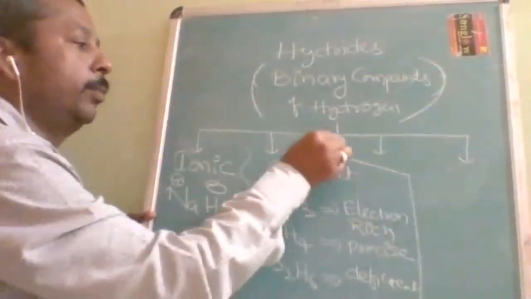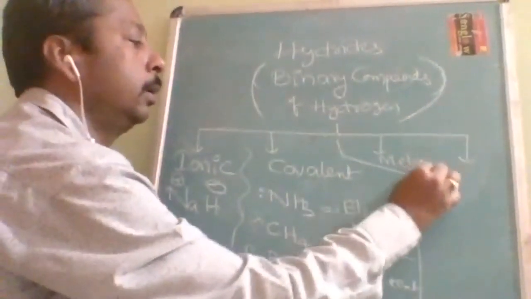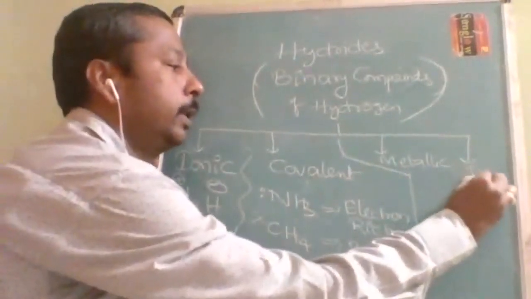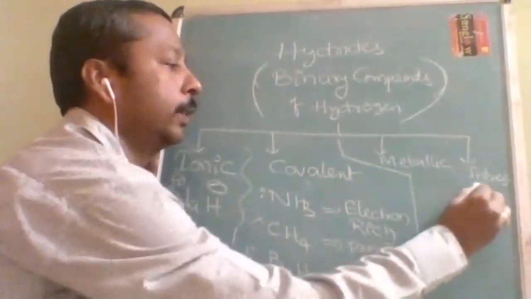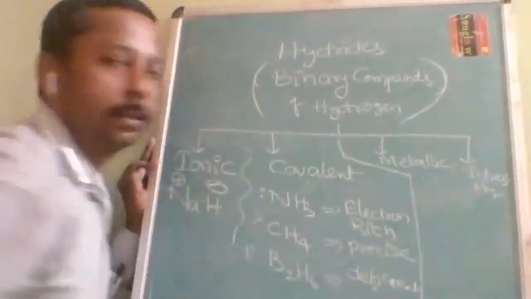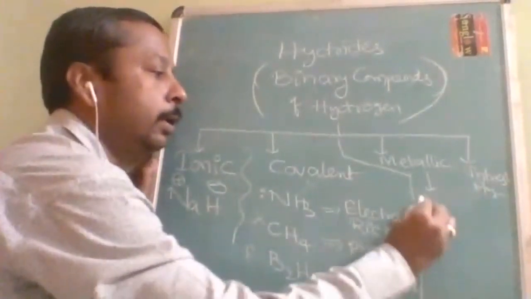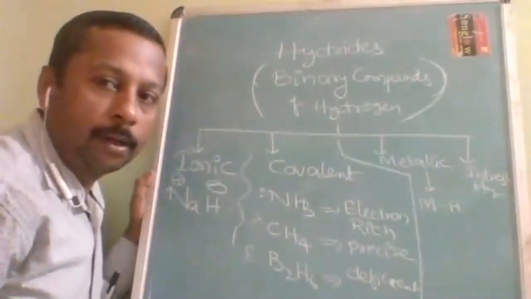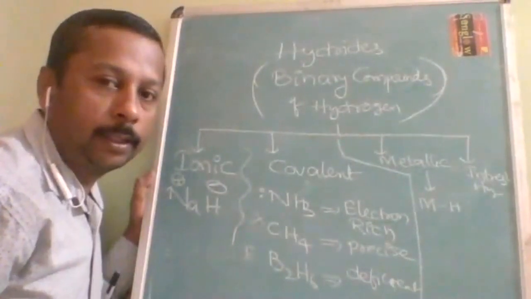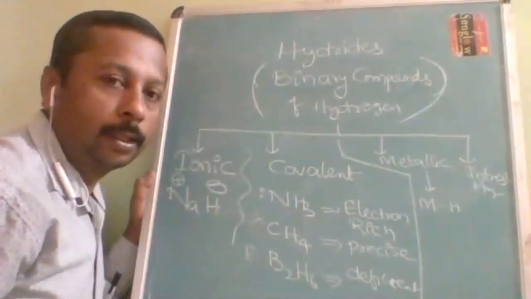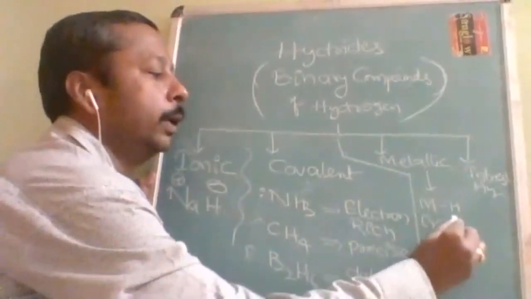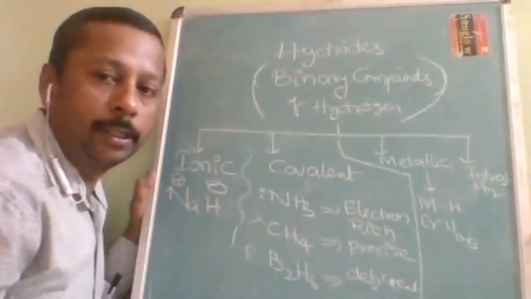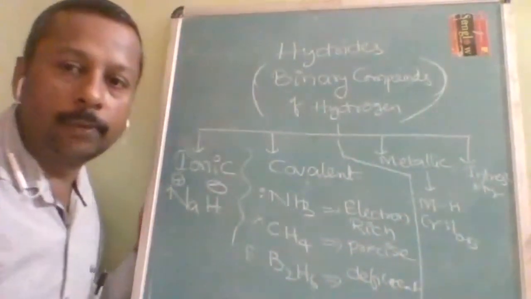Now coming to the metallic hydrides. And the fourth one is interstitial hydrides. In metallic hydride there will be metal and hydrogen, but these are non-stoichiometric in nature, like CrH0.83, and if you increase the pressure, this ratio can change.